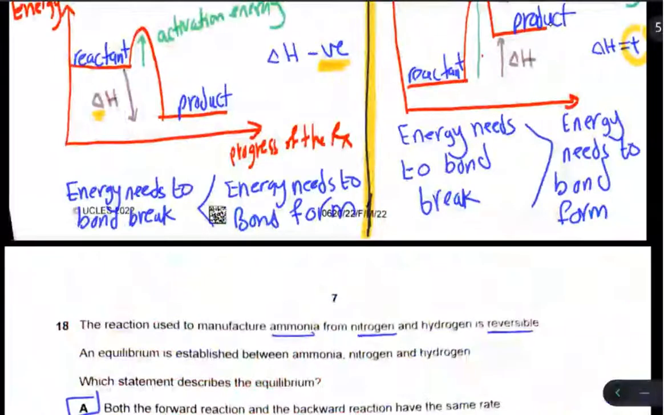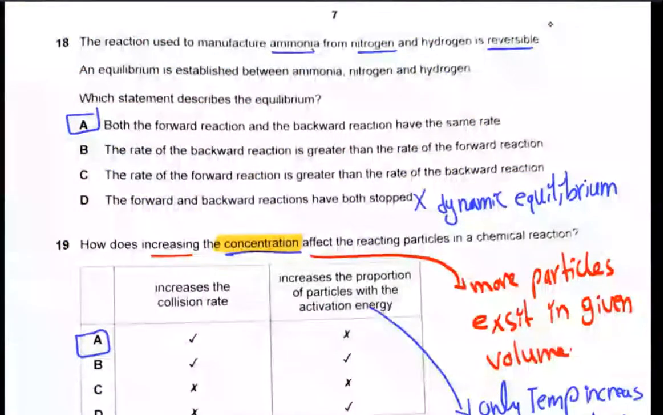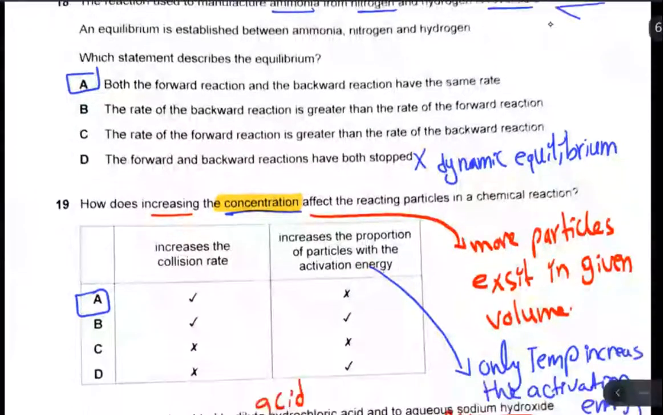Number 18. The reaction used to manufacture ammonia from nitrogen and hydrogen is reversible. Reversible sign like that, don't forget. So an equilibrium is established between ammonia and nitrogen, hydrogen. Which statement describes the equilibrium? In equilibrium, the forward and backward reactions have the same rate.